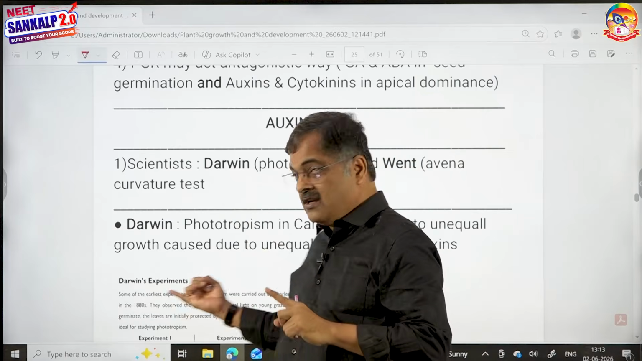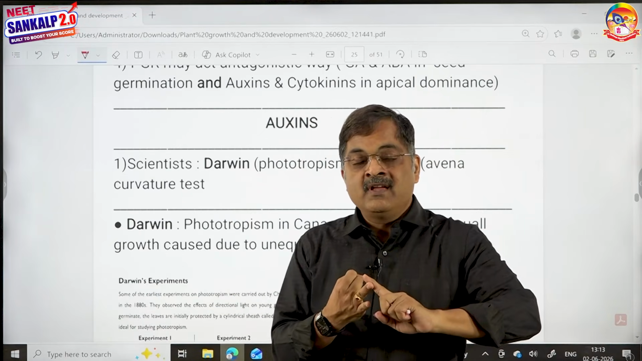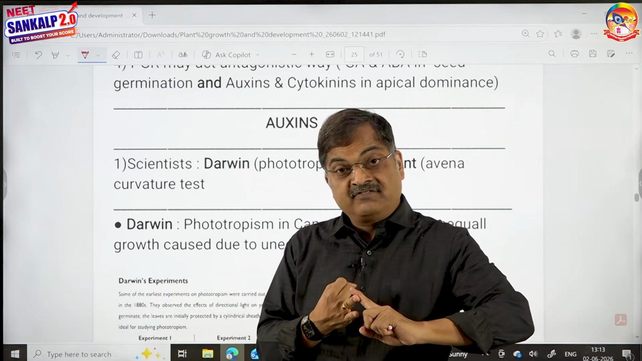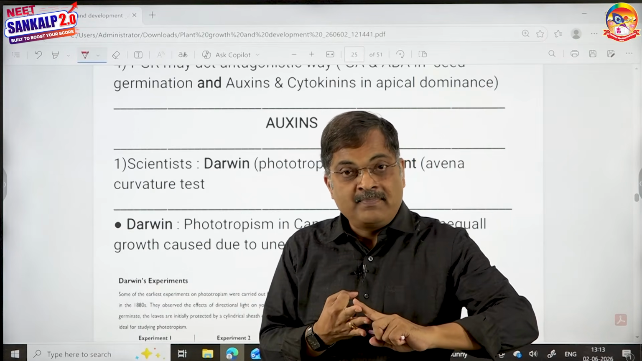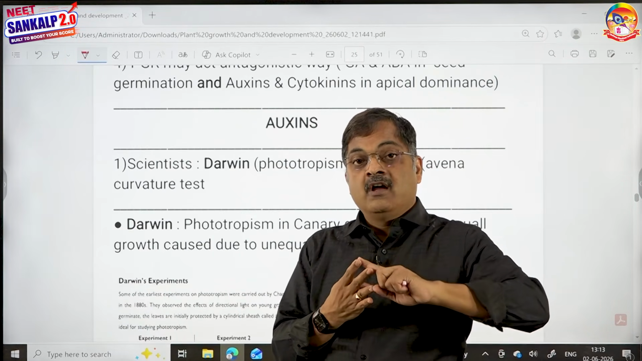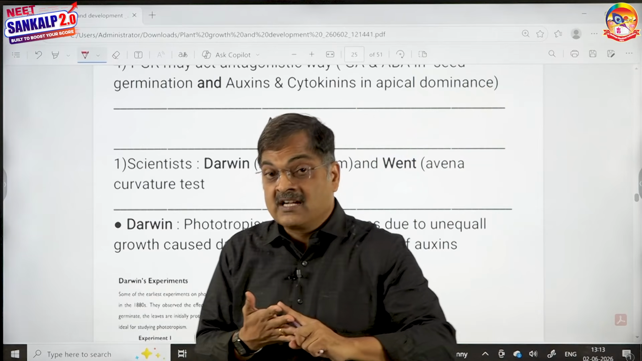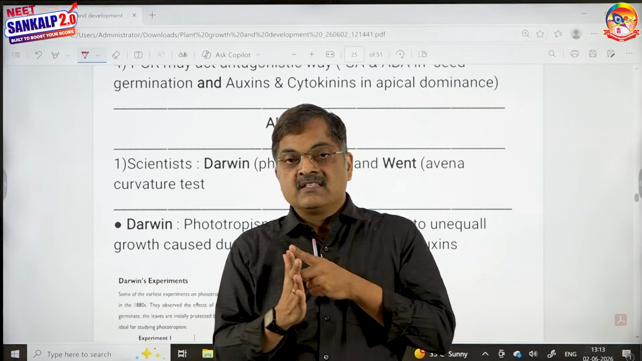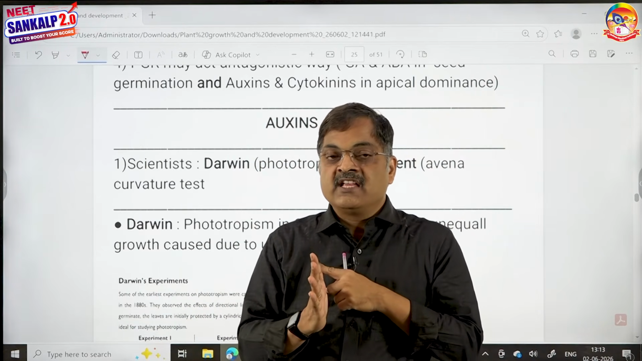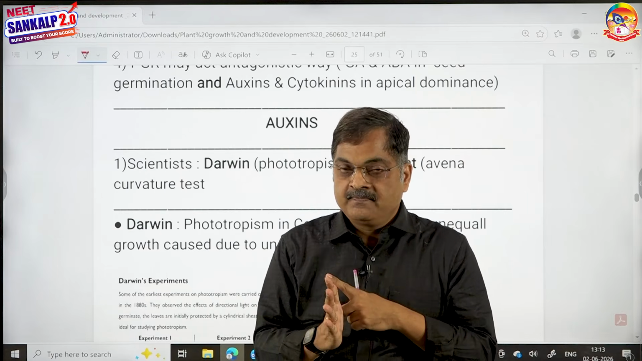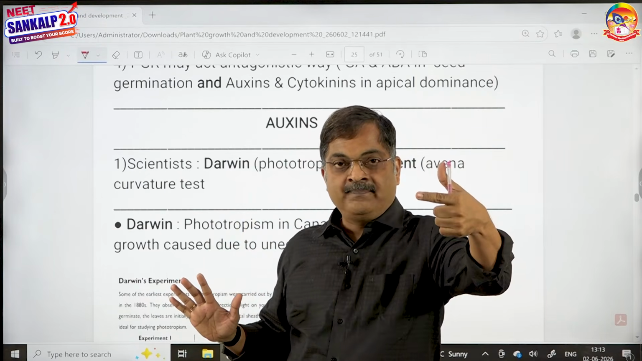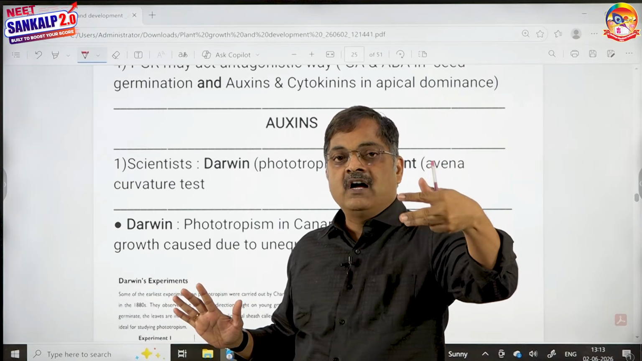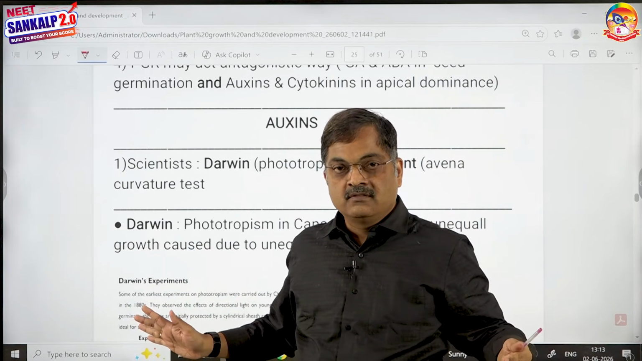Scientist here is Darwin and Wendt. Chemical name, indole acetic acid and naphthalene acetic acid. Then precursor, indole compounds. Then synthetic hormone, bioassay test, Avena curvature test. Then where it is mostly seen, in coleoptile tips. And after this, root, stem, leaf, flower, fruit and seed.